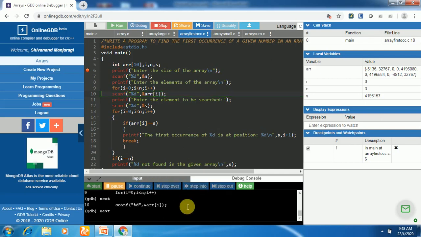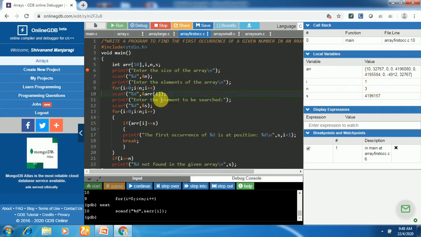Step over. It is asking us to enter the value. I'll enter it as 10. See, the first element stored is 10. i plus plus, i becomes 1 now. 1 is less than 3, so scanf is executing a second time. It is asking us to enter a value again. This time I'll enter 20.